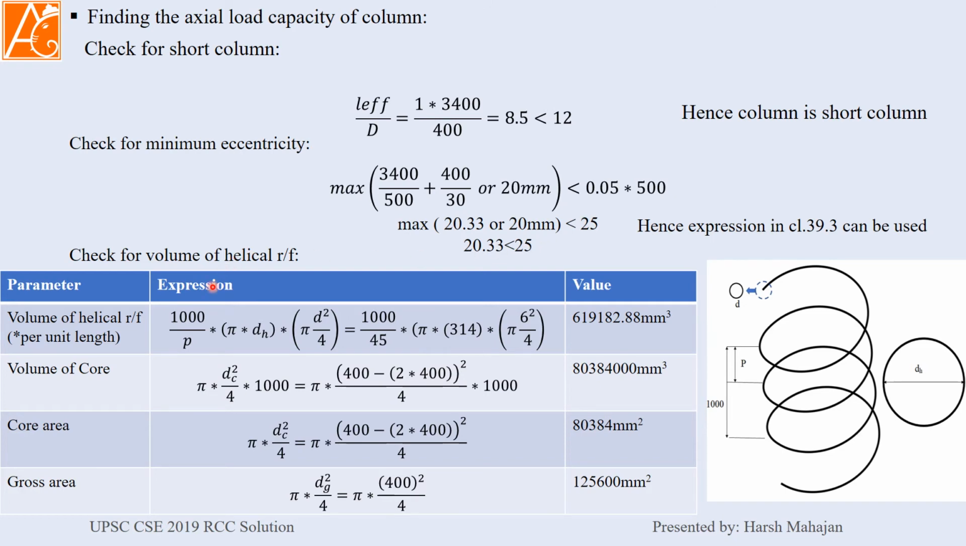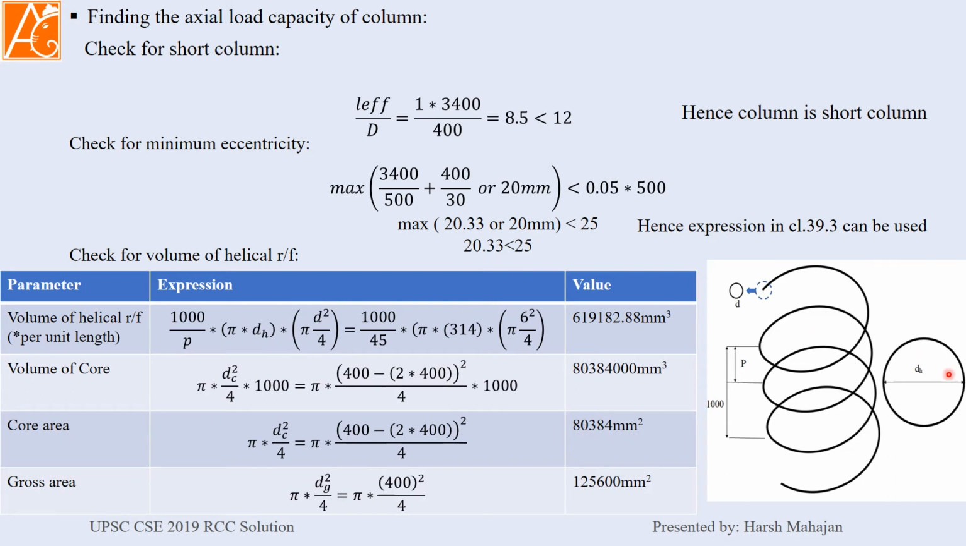Now check for the volume of the helical reinforcement. Understand this thing. Volume of helical reinforcement means per unit length. First of all, you need to consider, if it is a helical like this, there may be 1000 mm, then there will be a number of rings. So how are you going to calculate the number of rings? Simple, by calculating this ratio, 1000 divided by pitch. Pitch means center to center distance, and we are considering unit length, that's why 1000 divided by pitch.